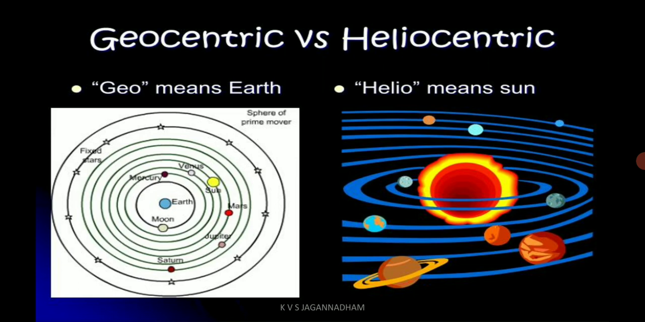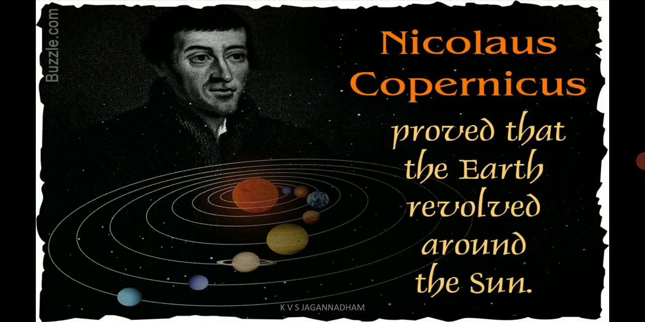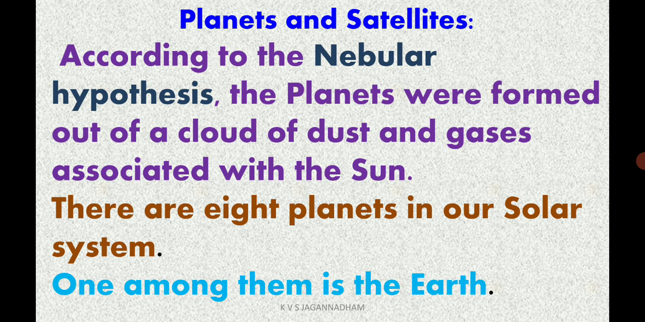Here you can see in the pictorial representation. According to geocentric theory, the Earth is in the middle. According to heliocentric theory, the sun is in the middle. So Nicholas Copernicus proved the Earth revolved around the sun as the other planets revolve. Now let us see about the planets and satellites, how they are formed.